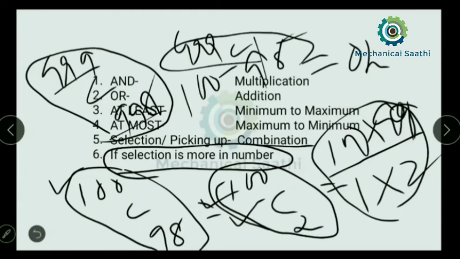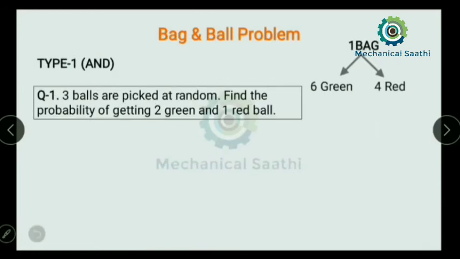So let us move towards the next topic, where we will try to solve ball and bag problems. Basically you will get 7 types of bag and ball problems in any aptitude exam. Let us try to solve all those types so that you can solve any type of bag and ball problem. Watch till the end of this video so that you can solve any questions.